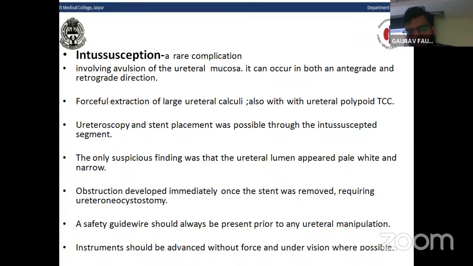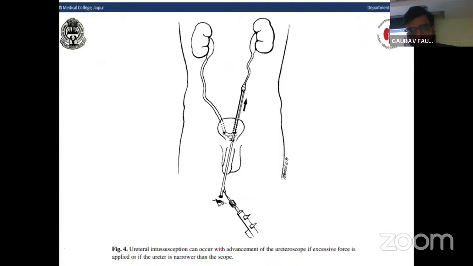So how can we diagnose? The only suspicious finding was that the ureteric lumen appeared pale white and narrow, and obstruction developed immediately once the stent was removed, requiring ureteroneocystostomy in some conditions. So a safety guide wire should always be present prior to any ureteral manipulation, and instruments should be advanced without any force in the ureteric lumen.